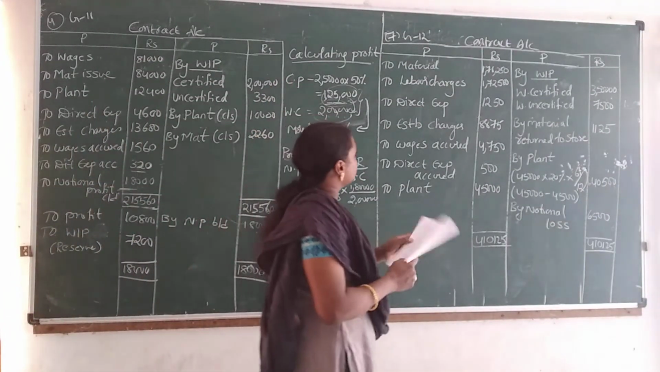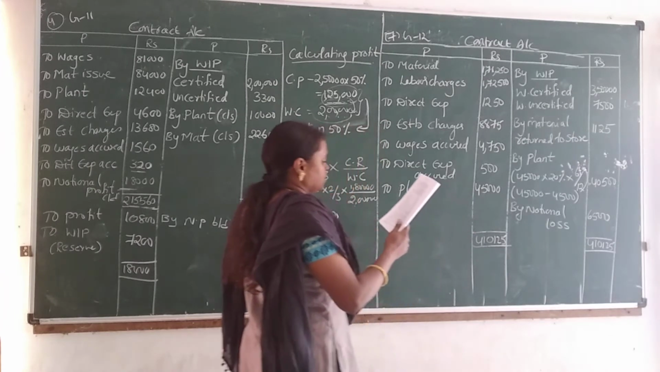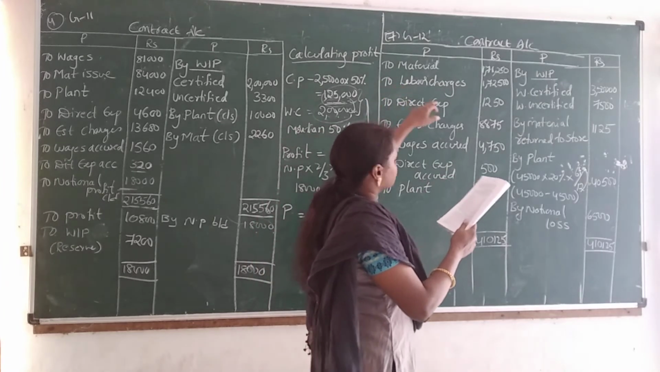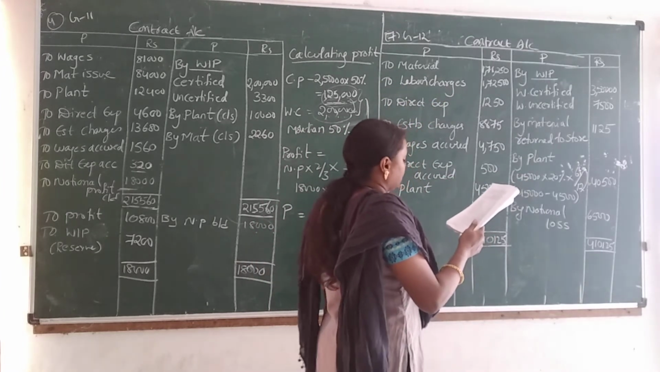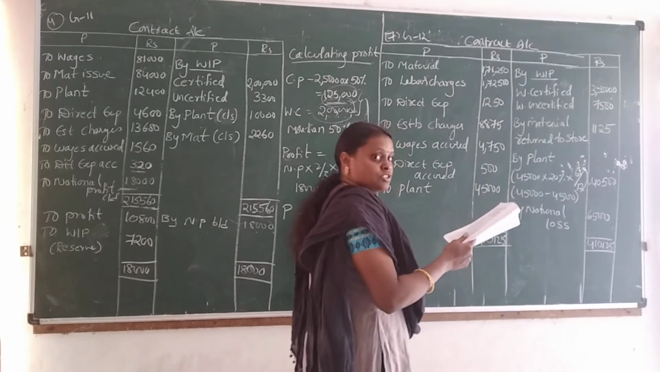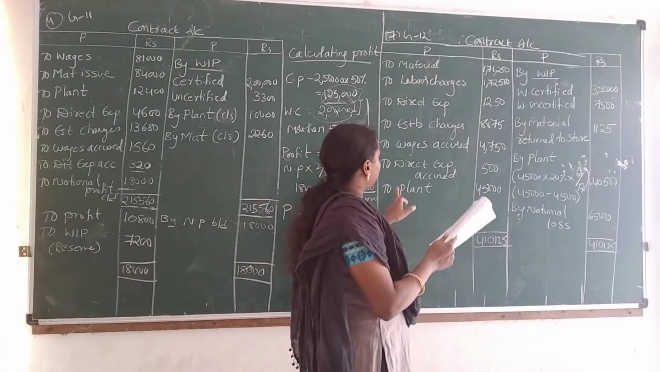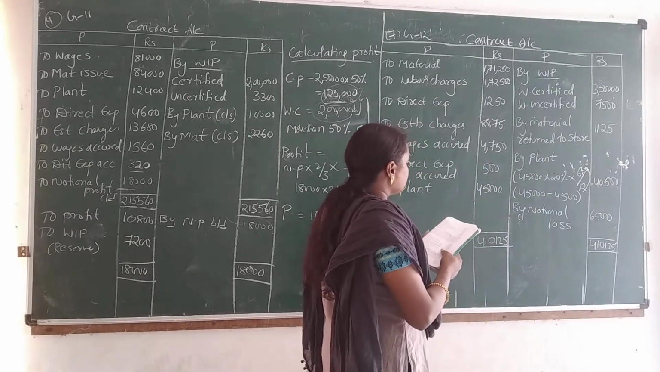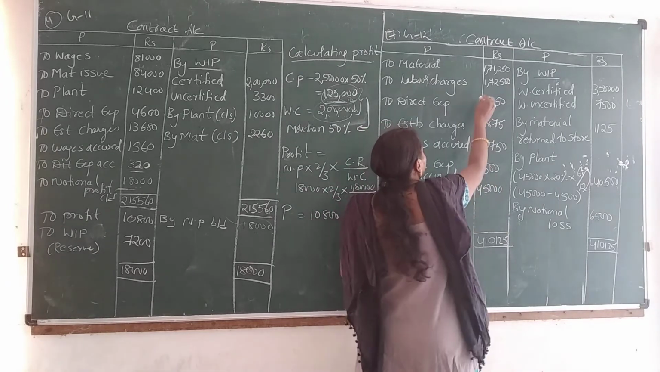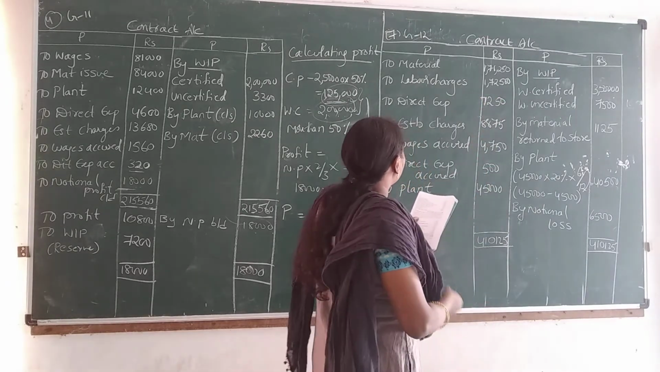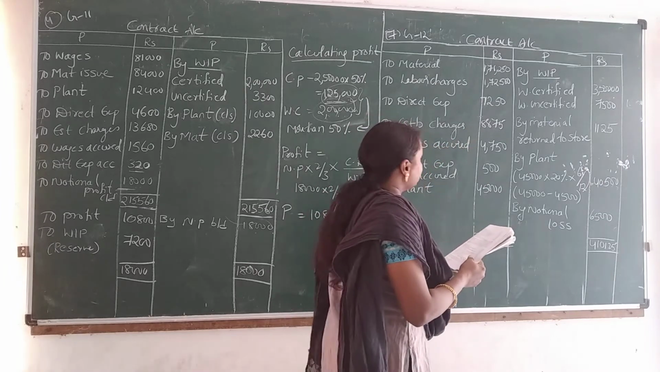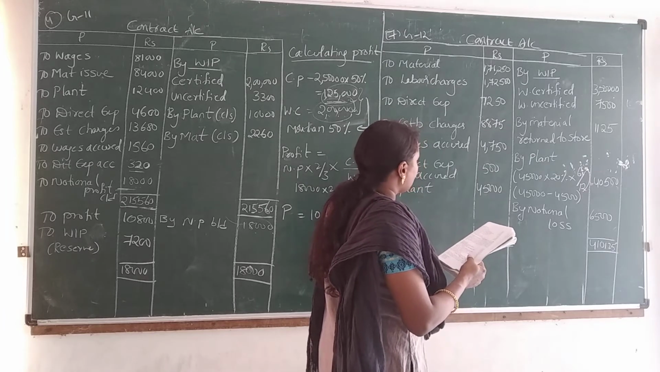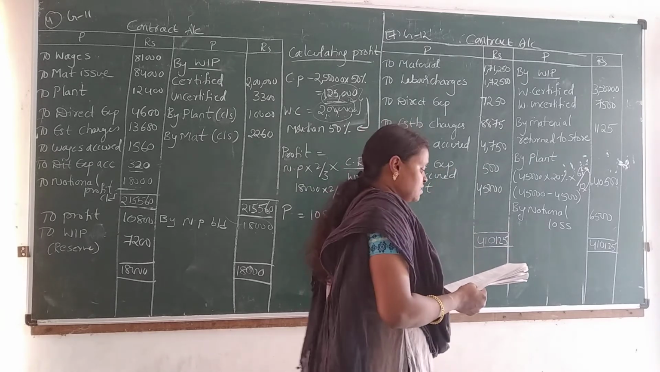What has been the question? First of all, see here. Material he has given 1,71,250. Labor charges 1,70,500. Next, plant 45,000. Direct expenditure is 7,250. Establishment charges 8,875. Wages accrued 4,750. Direct expenses accrued 500. So let us say all the expenses we have taken.